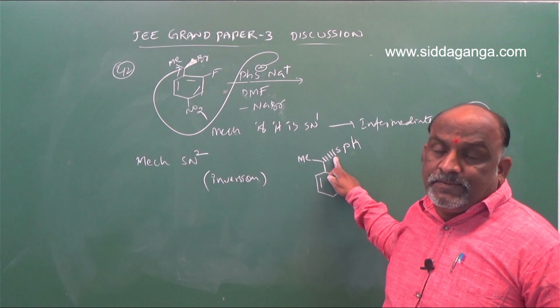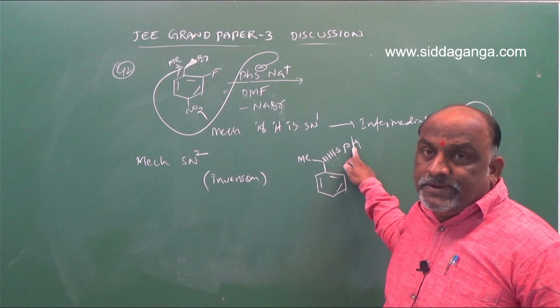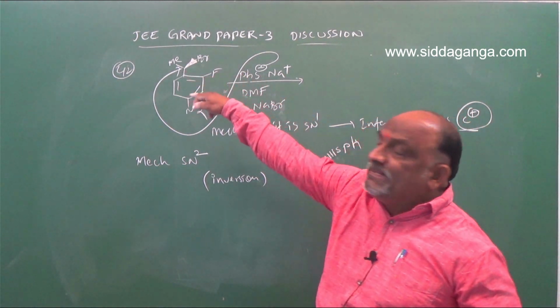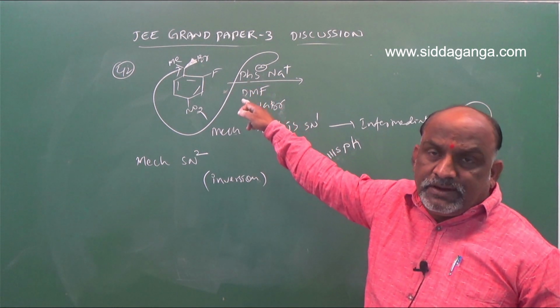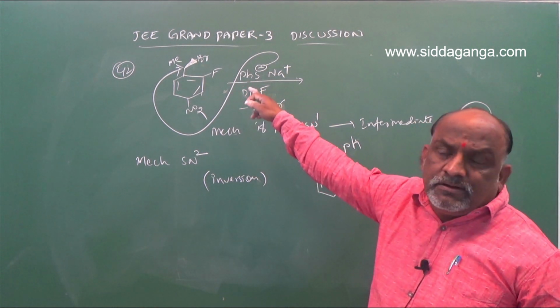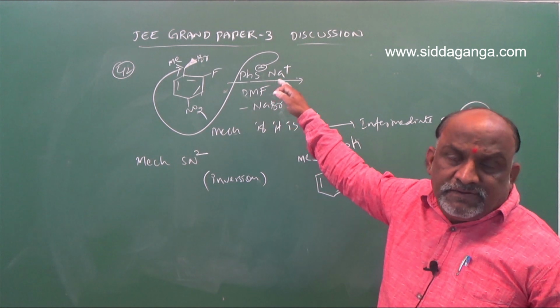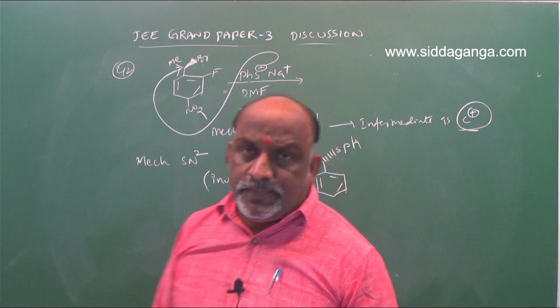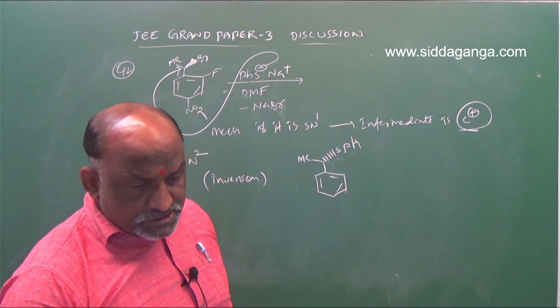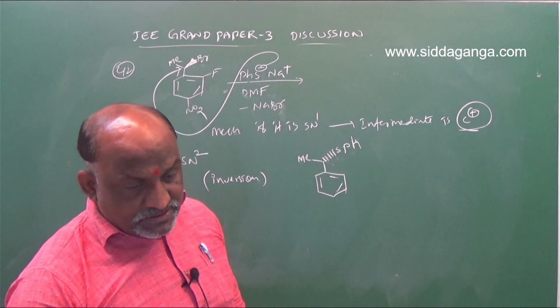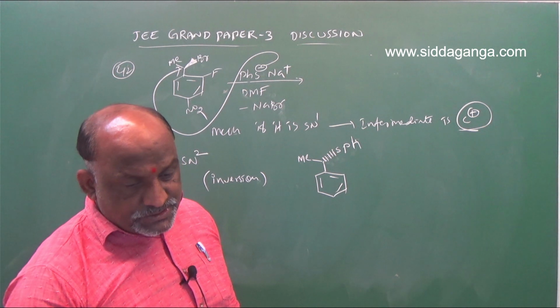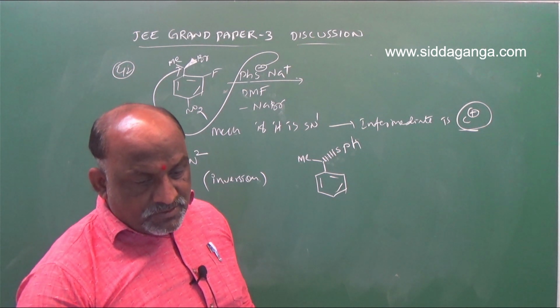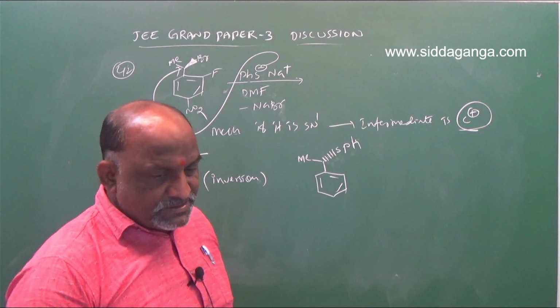So on the basis of that, this methyl group stays as it is, and the dotted line represents the back side of the plane. The SPh will attack from the back side. The nucleophile attacks the back side of the molecule, because the front side bromine does not facilitate the attack of the nucleophile. This is a very important question. Such questions you should focus on for the final exam, my dear students. So according to these options, the first one is the right answer.